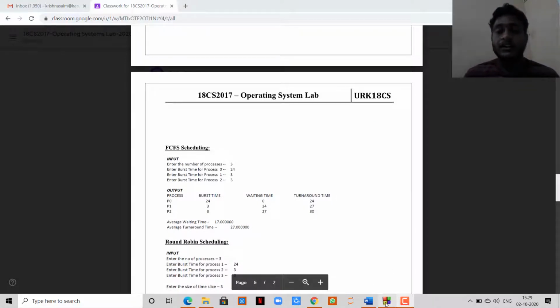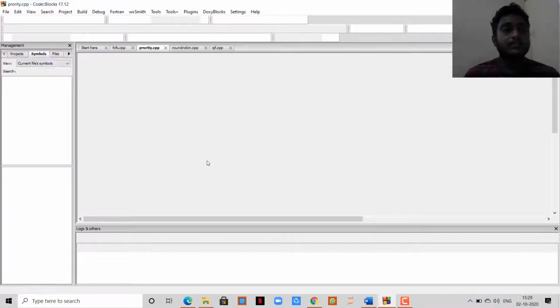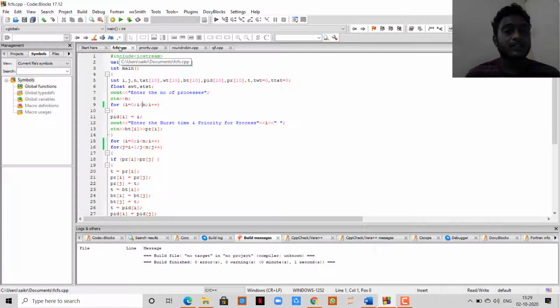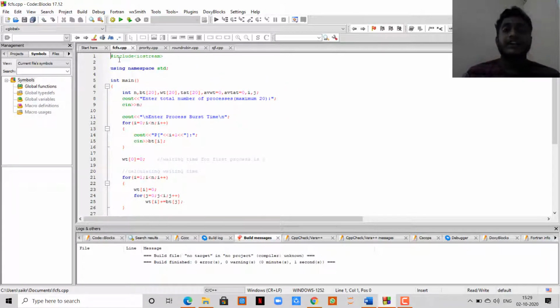Here I have written the program for FCFS. I have included the header files and using namespace std, and we are writing the program in C++. Here I am initializing n, bt[20], wt[20] and tat[20]. The average waiting time is initialized as 0 and the average turnaround time as 0. Here I enter the number of processes, and then the burst times. This is the code for entering the burst time.